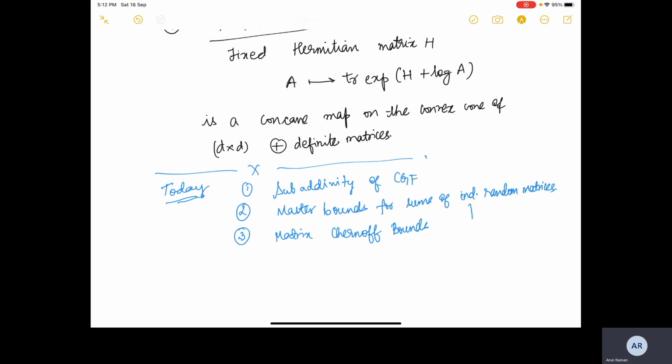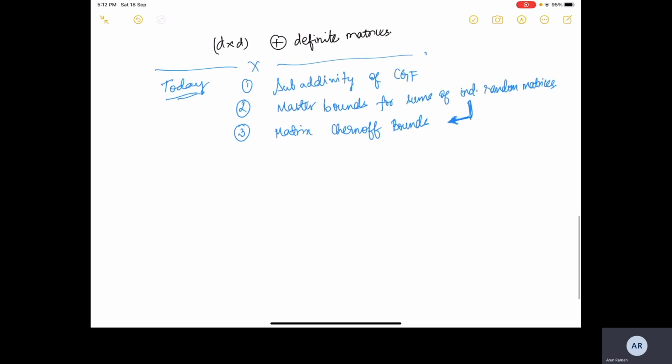Okay, we will use the master bounds, and matrix Chernoff bounds comes as a special case of the master bounds where the eigenvalues of the random Hermitian matrix are bounded. We will use that and some other results to prove the matrix Chernoff bound. So these are the three things that we will be discussing today. To get today's discussion started, we will start with a corollary of Lieb's theorem.